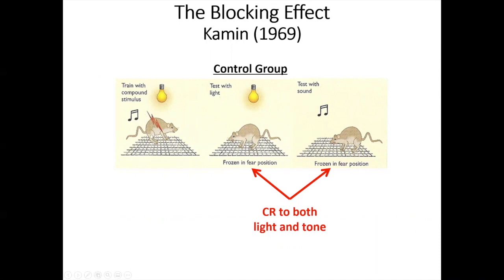If you recall, in that experiment, the control group only experienced pairings of the compound stimulus, the light and the tone, with shock. Those rats did acquire conditioned responses to both the light and the tone. They froze when they saw the light all by itself, and they also froze when they heard the tone all by itself. Again, that's the control group.